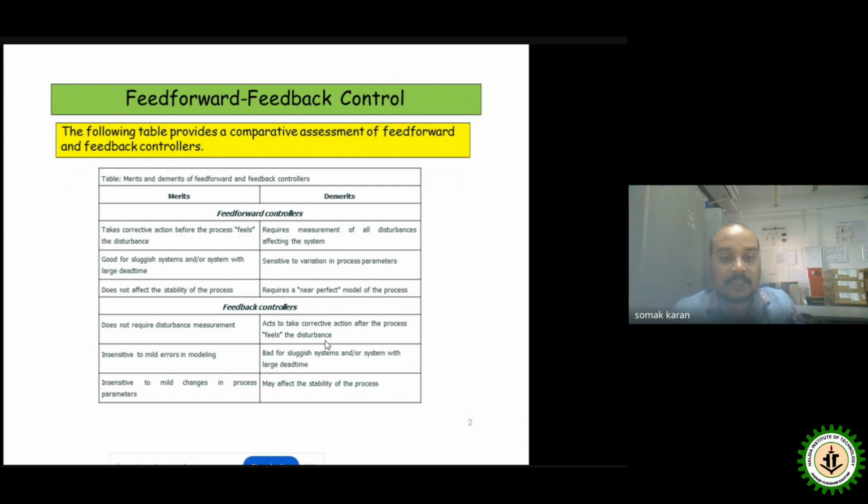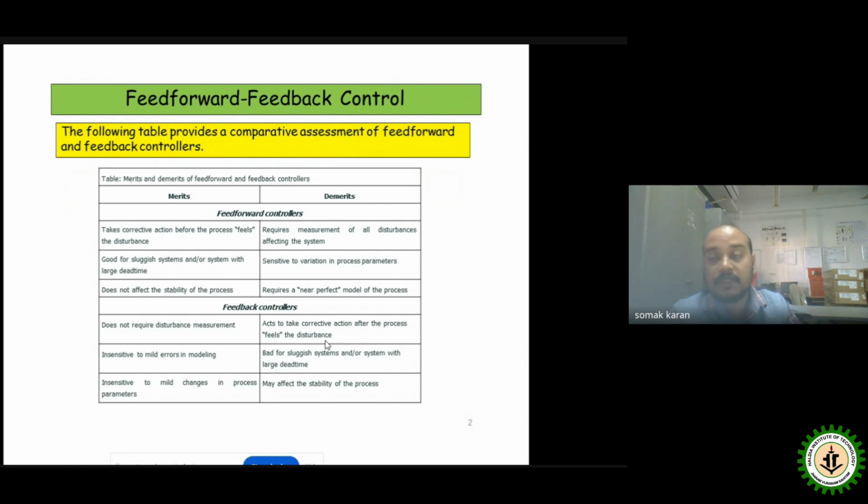If we talk about the next merit, it is good for sluggish systems and systems with large dead time. As I mentioned for the demerits of the feedback control loop, if it is a dead time or delay dominated process we are talking about controlling, then such a delay dominated process is not controllable using the feedback control. So in such cases, we can go for the feed forward control as the control strategy.